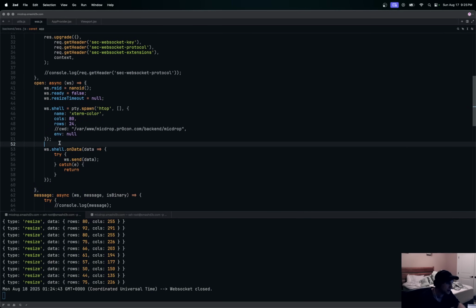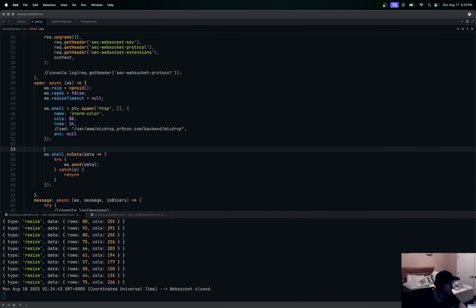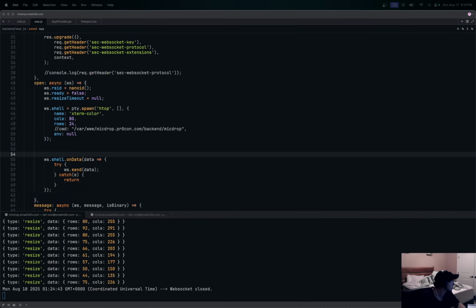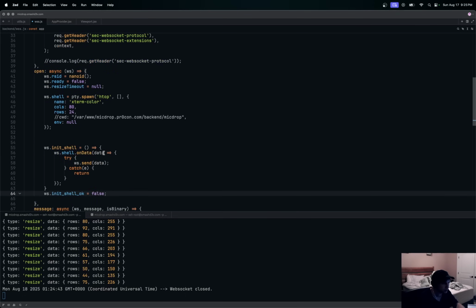So what we're going to do now is not do this until we get our resize. So what we want to say is we're going to do this. We'll say okay. See this ws.ready right there? This init shell, we're going to attach a function around this here. So we'll do init shell okay. Init shell okay false. I forget why we did that, but we'll figure that out. Okay, cool. So we're not going to send any data yet until we run this function here.